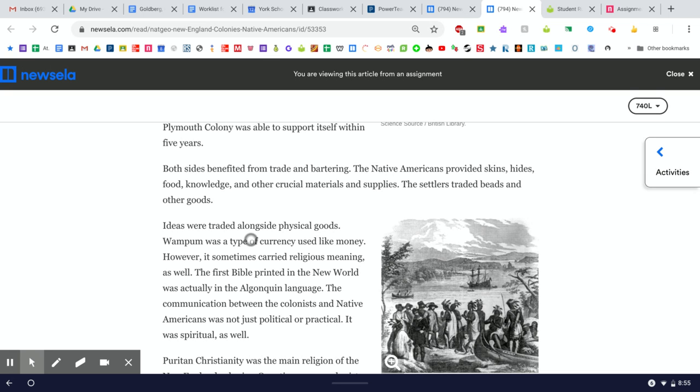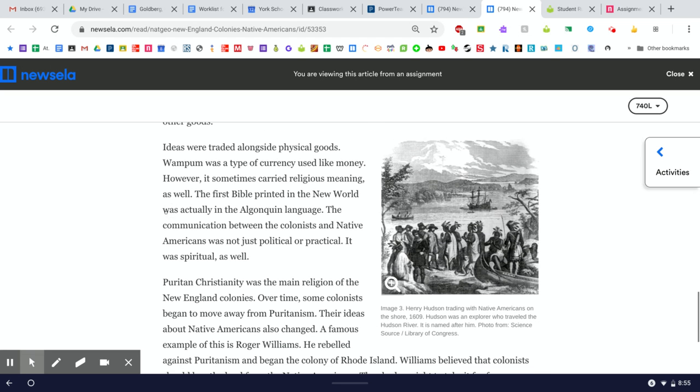Ideas were traded alongside physical goods. Physical goods are things you can touch and hold. Wampum was a type of currency used like money. However, it sometimes carried religious meaning as well. The first Bible printed in the New World was actually in the Algonquin language. The communication between the colonists and the Native Americans was not just political or practical. It was spiritual as well.